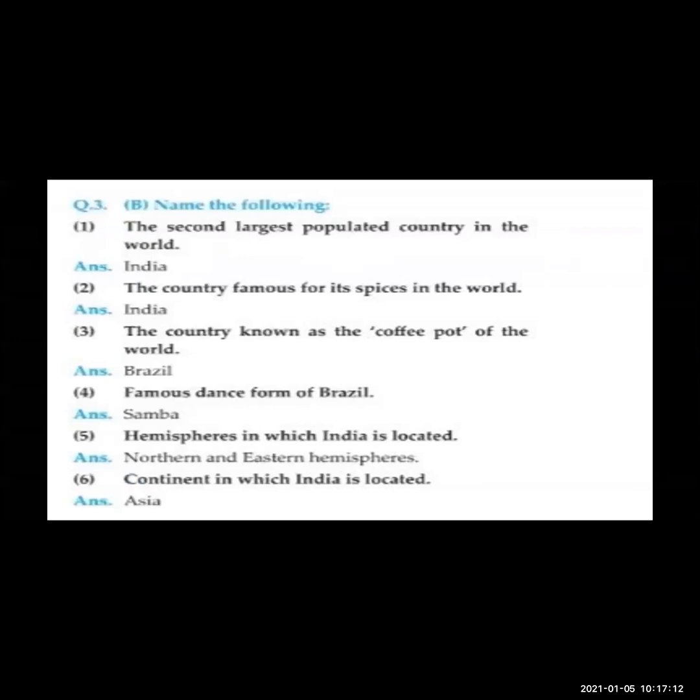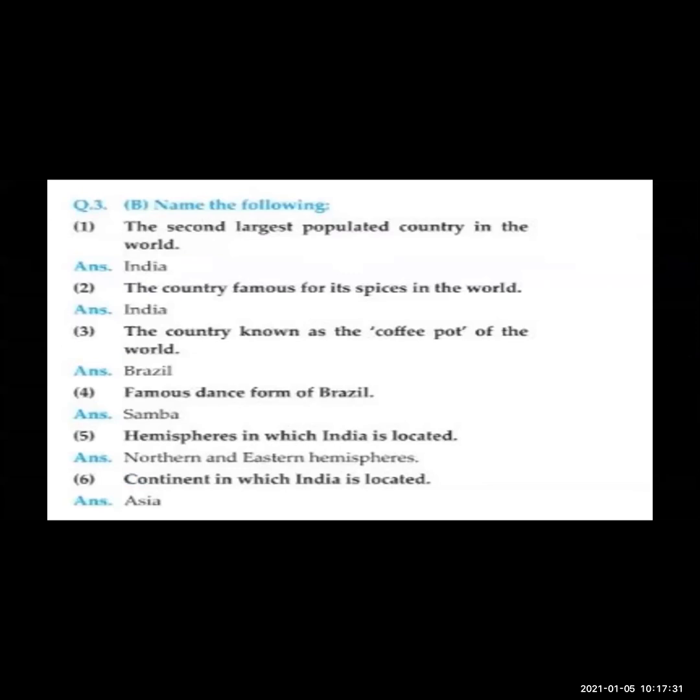The second largest populated country in the world, India. Here you have to just write the word, means one word. Name the following. You don't have to write as one sentence. Write in the one sentence answers. Full sentence you have to write there, but here it is not necessary.